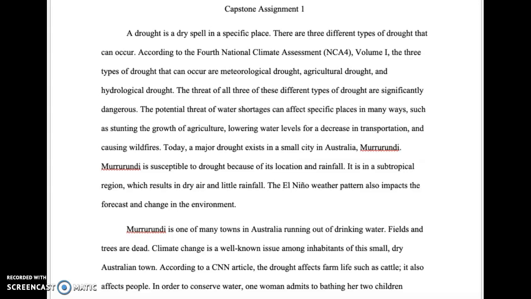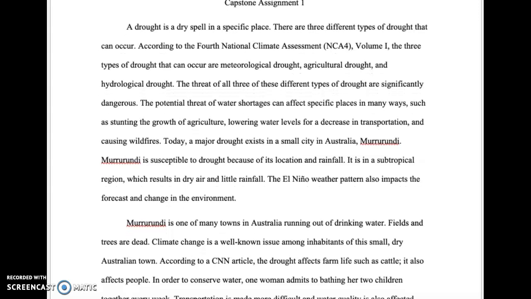The threat of all 3 of these different types of drought are significantly dangerous. The potential threat of water shortages can affect specific places in many ways, such as stunting the growth of agriculture, lowering water levels for a decrease in transportation, and causing wildfires.